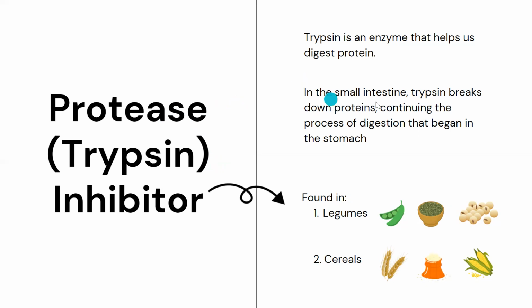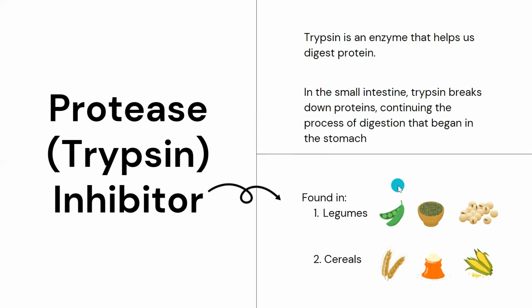So if you see, in the small intestine, trypsin breaks down protein, continuing the process of digestion that began in the stomach. So the trypsin enzyme is very, very essential in our body, because when you consume any food, it goes into your intestine, right? In the intestine there are a number of enzymes present. For example, protease enzymes break down all the proteins present in your food, so our body can absorb it, right? But now these plants have a protease inhibitor.